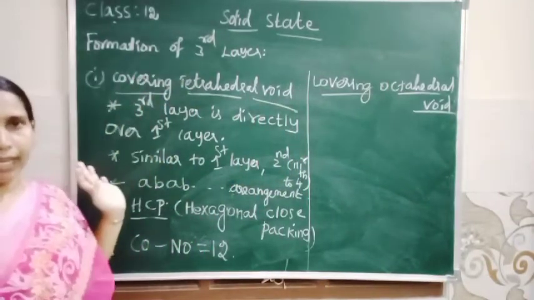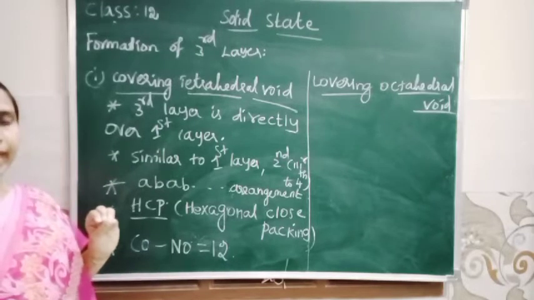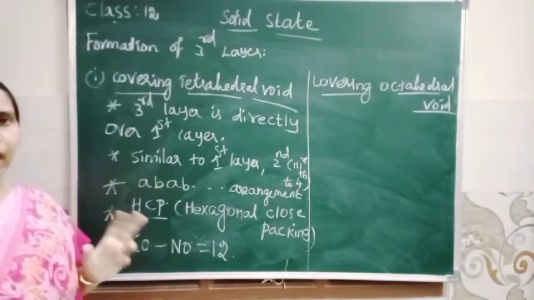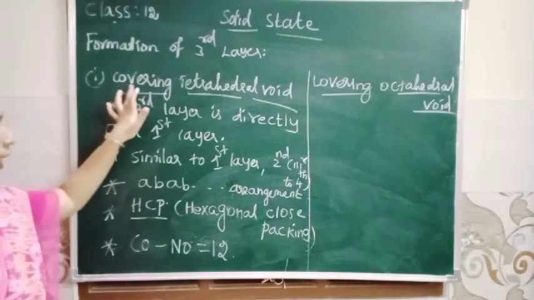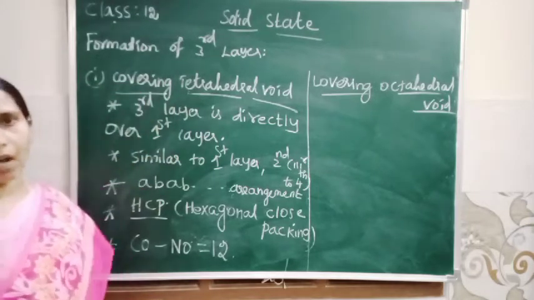Formation of third layer. Okay. Up to second layer, octahedral void and tetrahedral void are created simultaneously. Okay. First one, covering tetrahedral void.